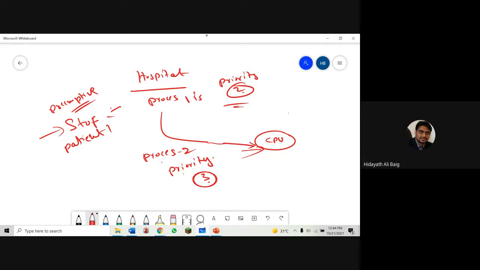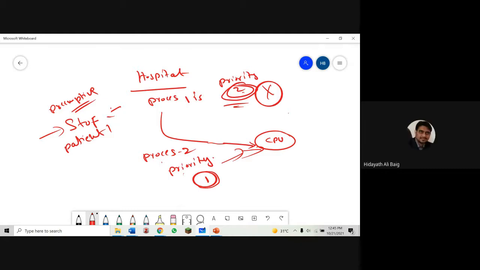So patient 1 was with the doctor, we got patient 2, but not that important. So what we can say, you wait for some time. We will not send you, we wait because we have important patient with the doctor. Same thing. Now we look at the priority. So priority here is 2 and priority here is 3. Still process 1 is the important process, so we will not stop process 1. Okay, the opposite example. We get a process with priority number 1. Now in this situation, what we will do? We will stop process 1, and we will send process 2 because process 2 is now more important. Do you understand the concept? The priority preemptive.